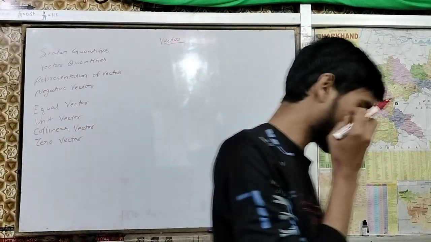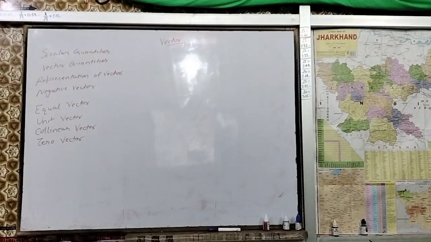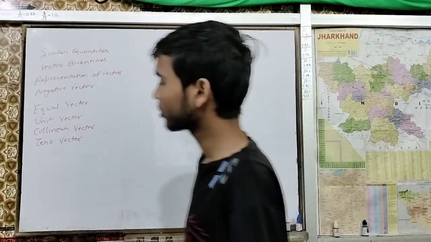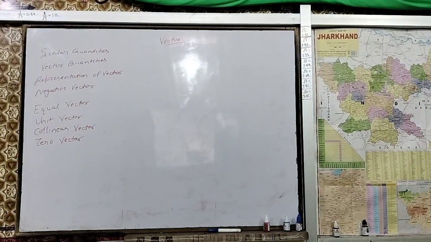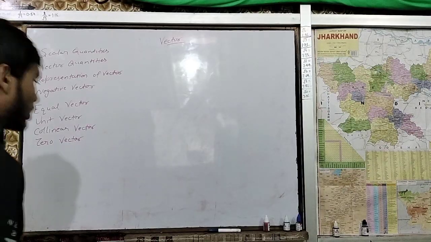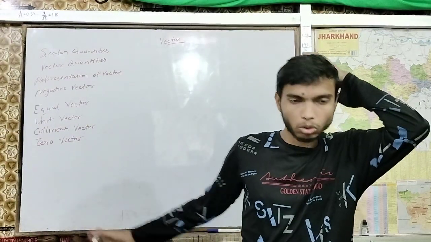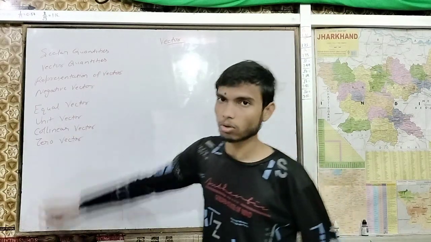Now let's say this. Tell me, do you know about this? Let's start this new chapter with scalar quantities.